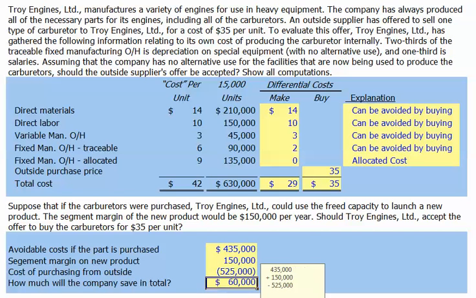Thus, the company will save in total $60,000 if it purchases the carburetors externally and uses the freed facility space to launch a new product line.